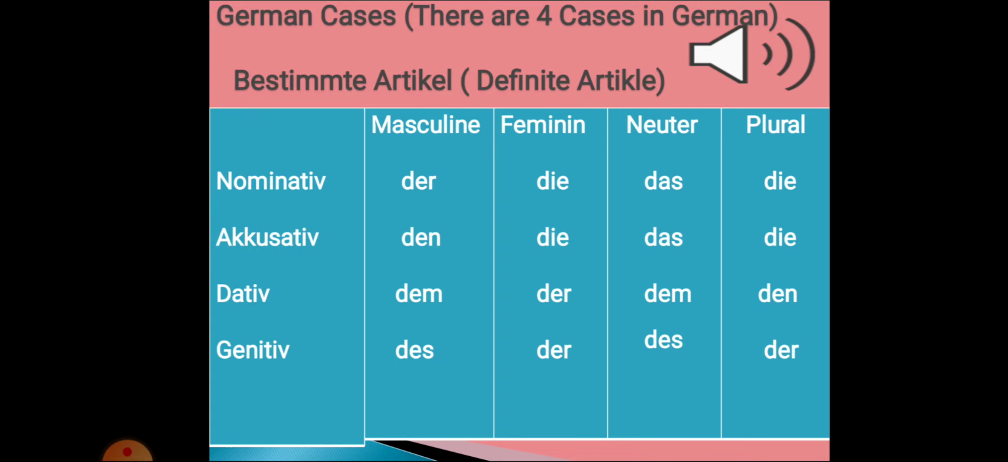Genitive. Last one is genitive. Genitive masculine article is des, feminine article is der, neuter article is des, and plural article is der.